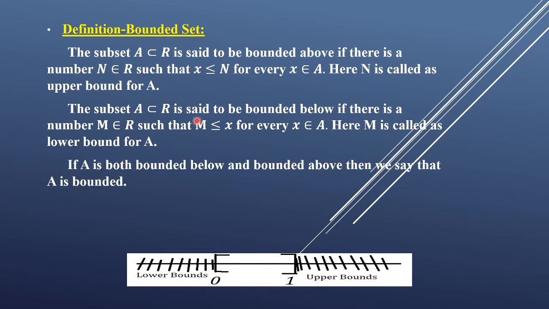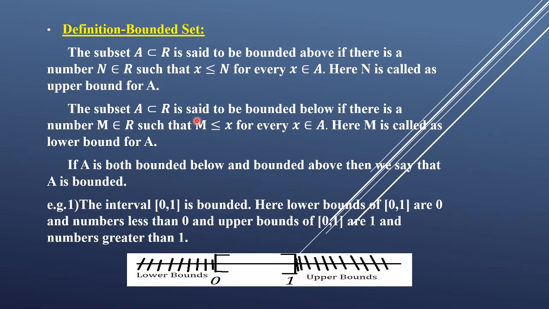A set is a bounded set if it is both bounded below as well as bounded above. Then only we can say that the set is bounded. For example, consider the interval [0, 1]. Now this interval is bounded. Why so? Look at this graph. What are the lower bounds of this interval?